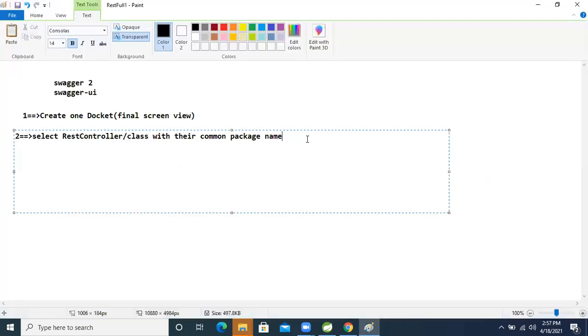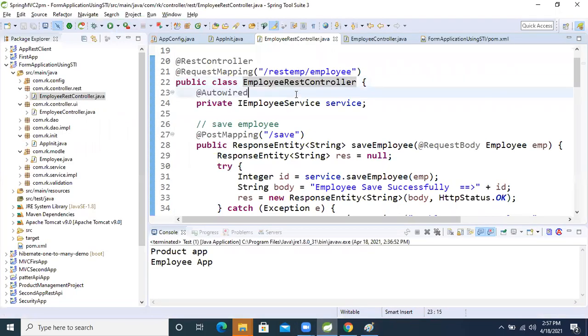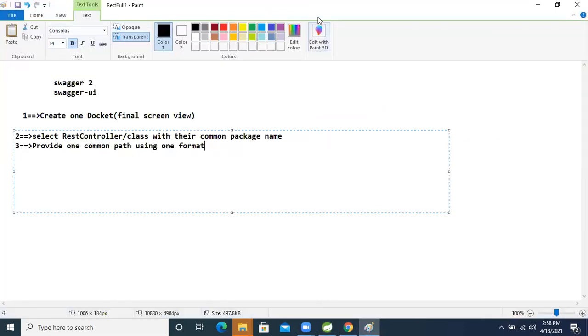So for that, another step. Third step: provide one common path using one format. REST EMP is nothing but a URI, which is one format, so we will give this using a regular expression. We already learned regular expressions, guys, and based on that we will give it.